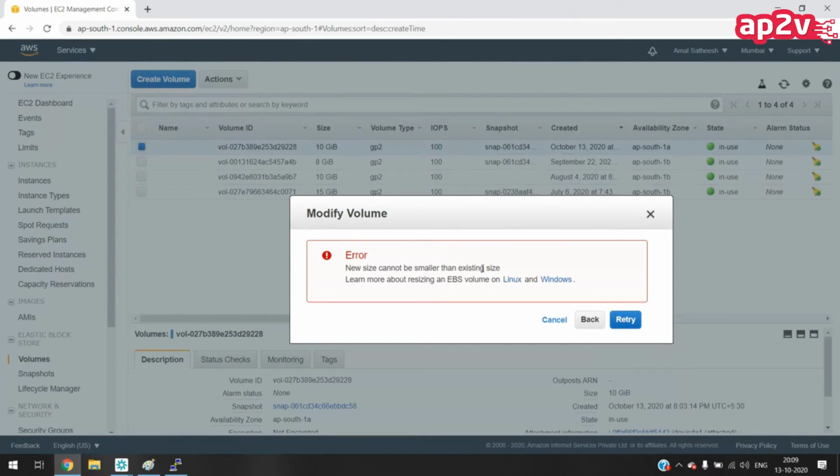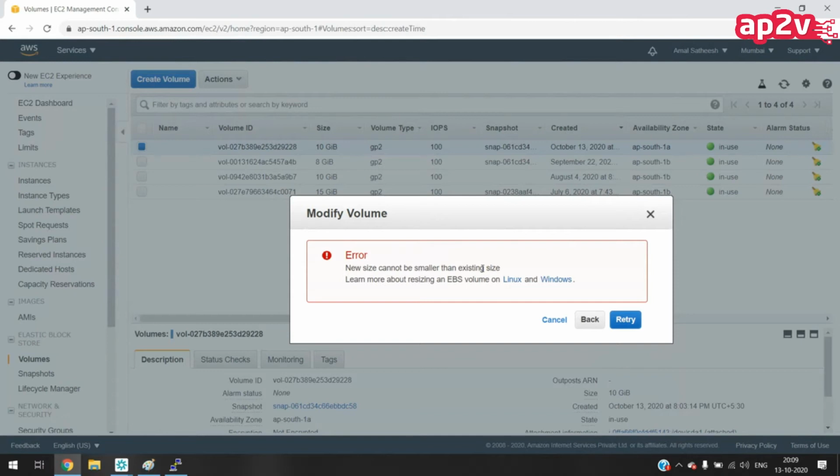So always be careful while increasing the size of the volume. The same issue happened with one of my colleagues at a client: instead of 25 GB, he gave 250 GB. So the hard disk was increased to 250 GB, and we were not able to do anything. We cannot reduce the size of the hard disk. And the client was calling us, shouting at us, asking what we can do.